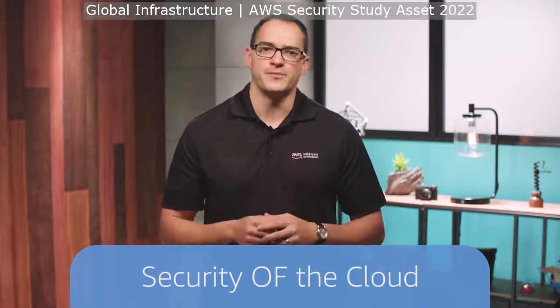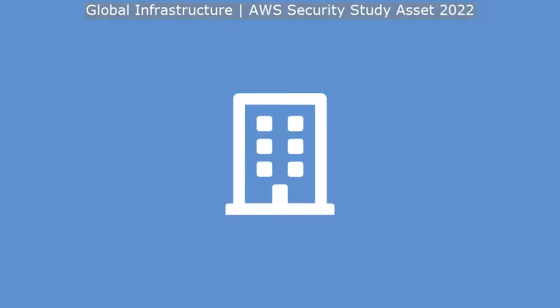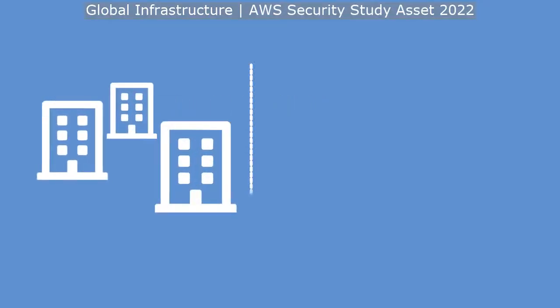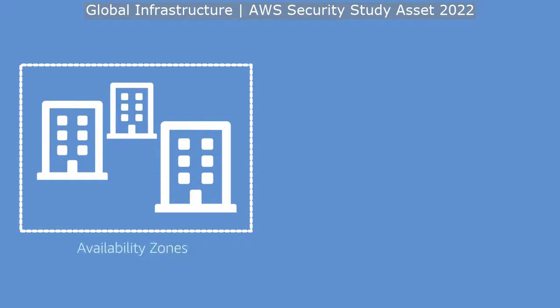security of the cloud. But before we talk about that, let's take a quick look at the AWS global infrastructure. AWS groups their physical data centers into logical units called availability zones. These data centers are interconnected over fully redundant, dedicated low-latency connections. So you may view an availability zone as one logical data center.